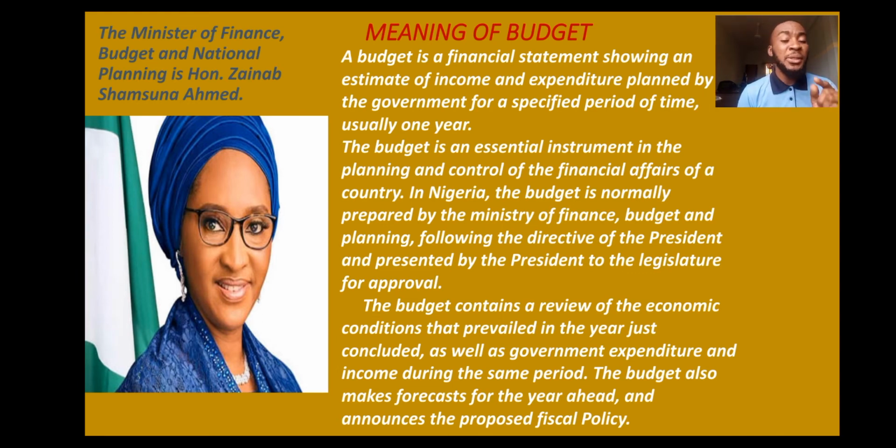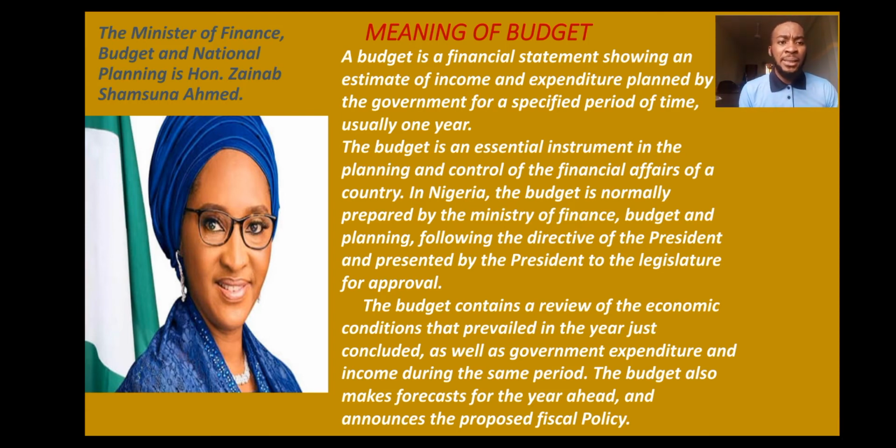Budget, using Nigeria as a case study, lasts for 1 year. Budget is planned yearly. So take note. Budget is planned yearly. And like I said, the person in charge of budget preparation or planning of budget is usually under the Ministry of Finance.